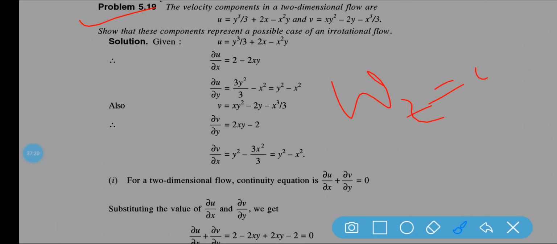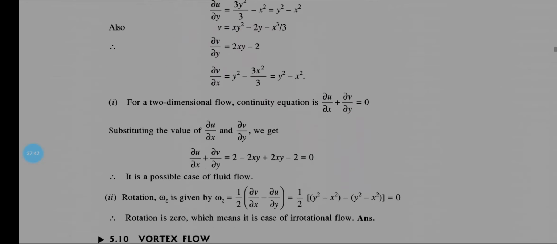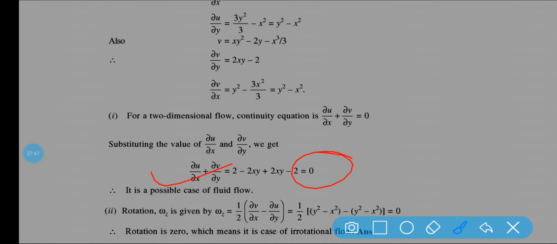If it is irrotational flow, then wz should be 0, isn't it? So u is equal to this, so del u by del x you can find out, del u by del y you can find out, v is equal to this, so del v by del y and del v by del x you can find out. Now for two-dimensional flow, this is the continuity equation. Put all the values, you can see this is equal to 0. It is a possible case if it is 0.